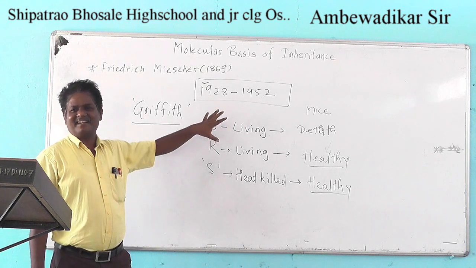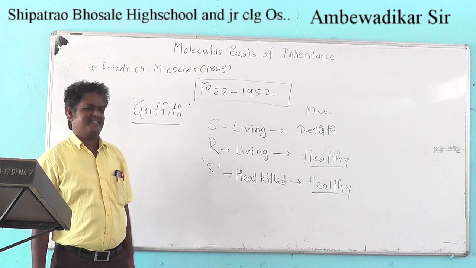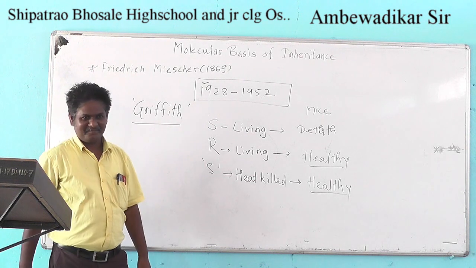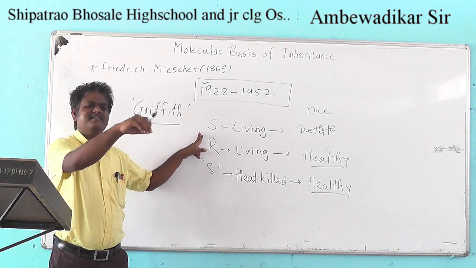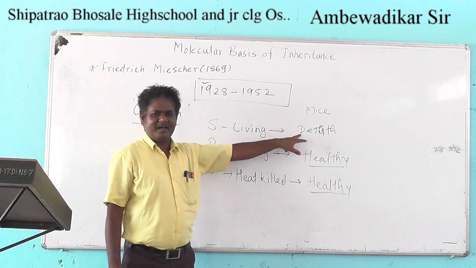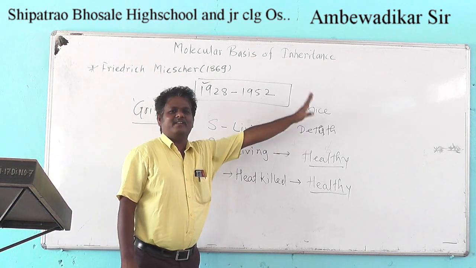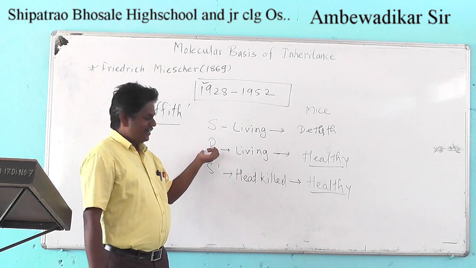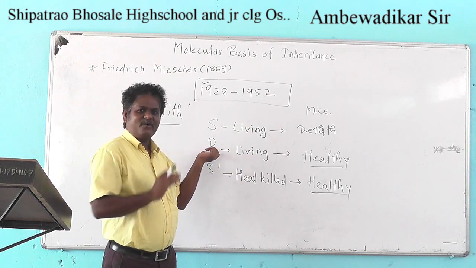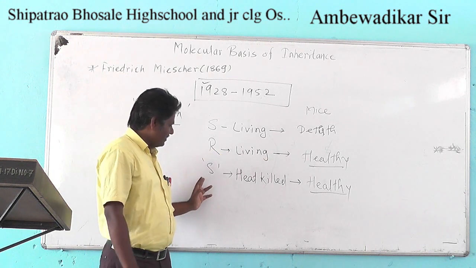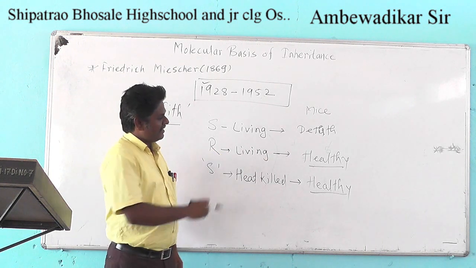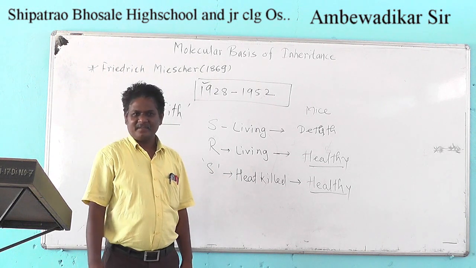More interesting factors in the Griffith experiment are ahead. S strain in the living form injected in the mice: mice get pneumonia, death of mice takes place. Another living form, R strain, when injected, mice remain healthy. When heat killed S strain is injected, mice remain healthy.